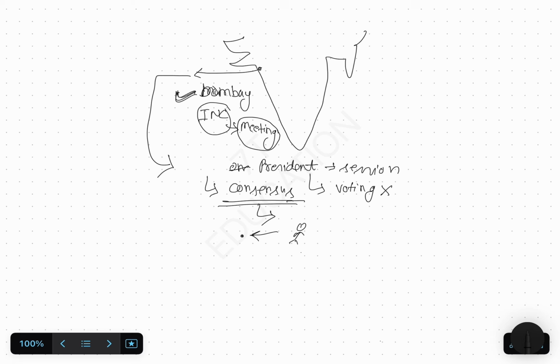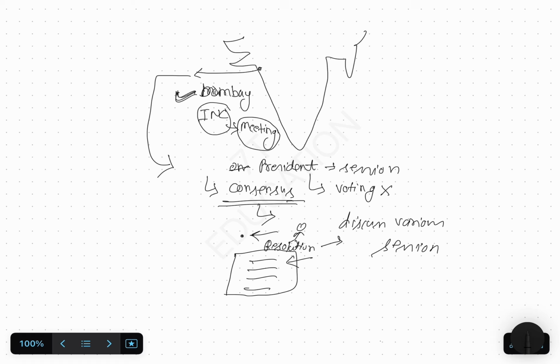And then they used to discuss various national issues in the session, and then they pass a resolution that these issues can be solved with this modification in the law, with this modification of the system, with these resolutions, and then they submit the same resolution to the concerned authority.